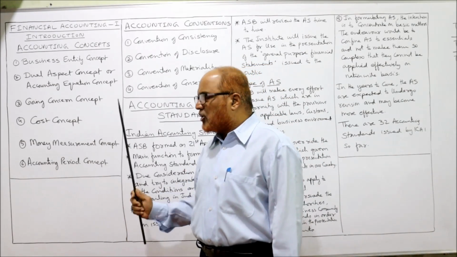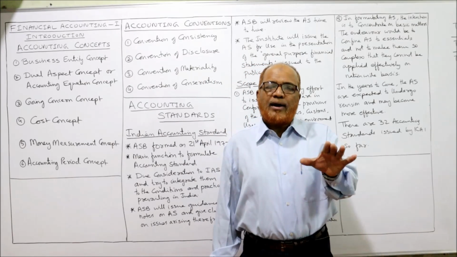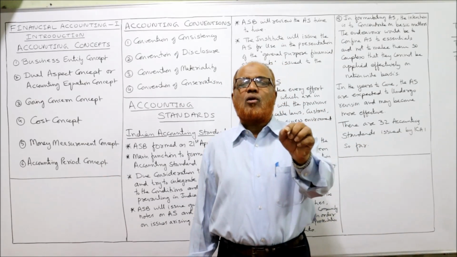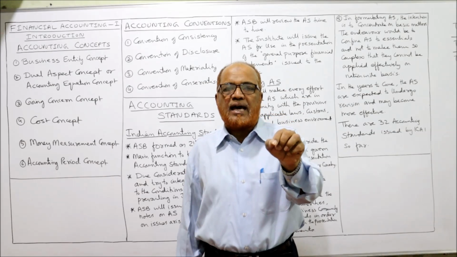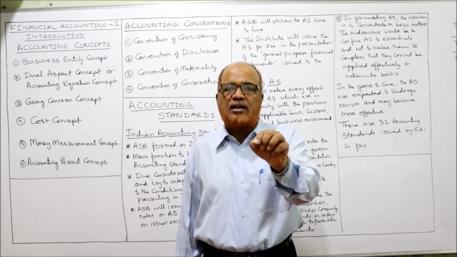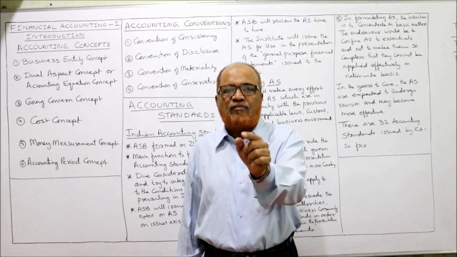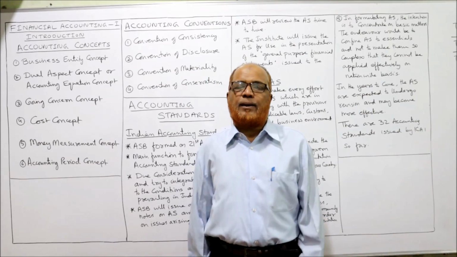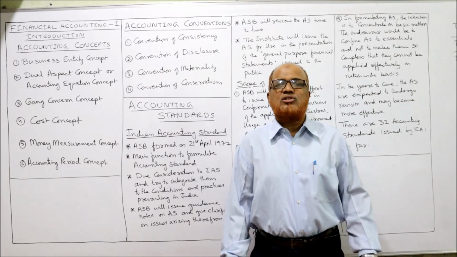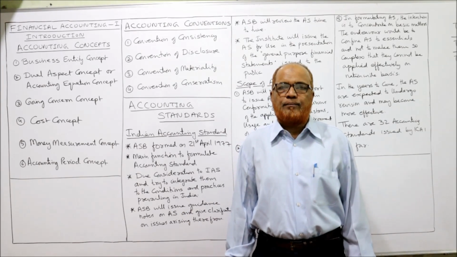Then money measurement concept. According to money measurement concept, we will record only those transactions and events which can be measured in terms of money. Monetary transactions only will find place in accounting. Non-monetary transactions will not at all be recorded.